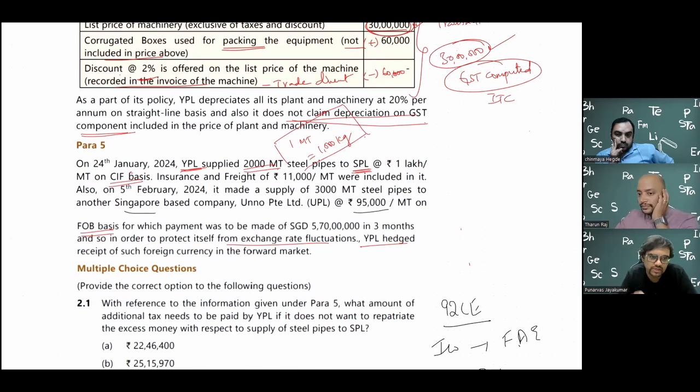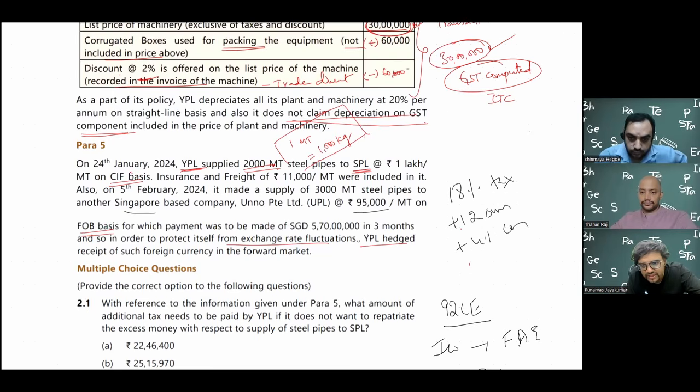if it is not possible, then the Indian company, SSC company, has an option to pay, I'll just write down, for the excess portion, 18% tax. 18% tax plus surcharge is mandatory, 12% surcharge plus 4% cess. So overall, if you compute, it will come to, if I'm not wrong, around 20.9%, almost 21%. So you have to pay tax on the excess, in case you do not want to bring it back to India.